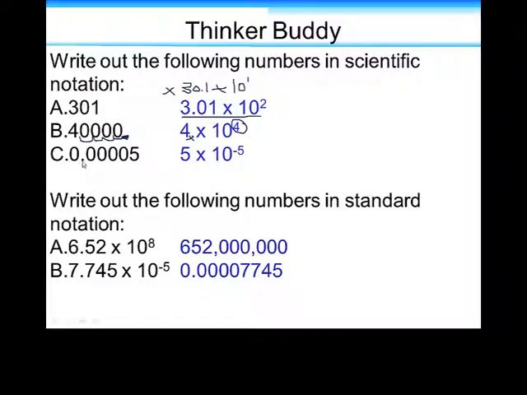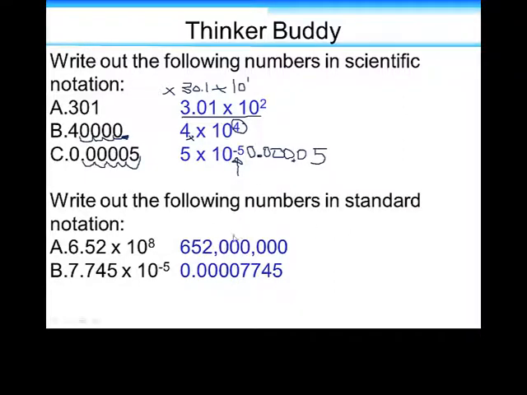And then over here in part C, we jump 1, 2, 3, 4, 5 times, but this time it's a decimal or fractional number. So we jumped over 5 times to the right, and that's why we have the negative, because that tells a person if they see this 5 here, they need to go 1, 2, 3, 4, and 5 in order to get the original number.